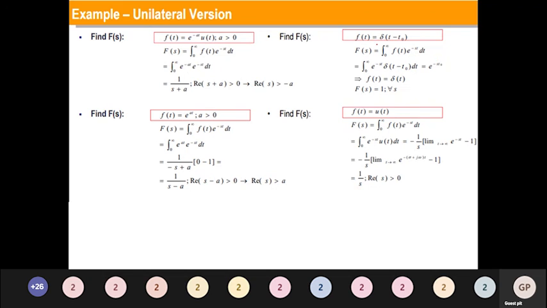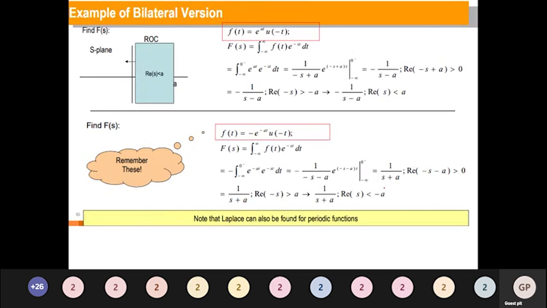The next question, Fourier transform of del of t minus t naught. Substitute it here. This exists only at t is equal to t naught. So instead of t naught I will have e power minus s t naught. This will be the answer. Similarly u of t, again 0 to infinity e power minus st, I will have e power minus st divided by minus s, upper limit 0, lower limit infinity. I will have 1 by s for real part of s greater than 0.